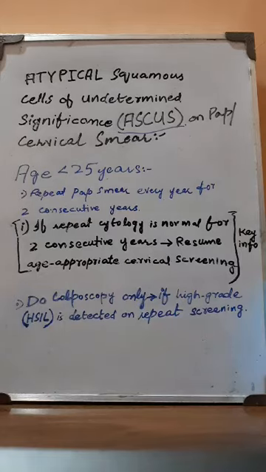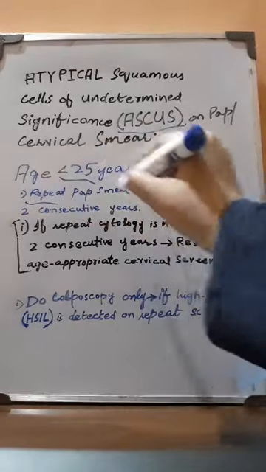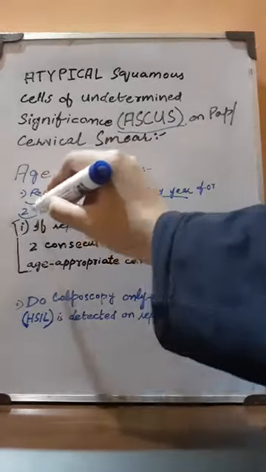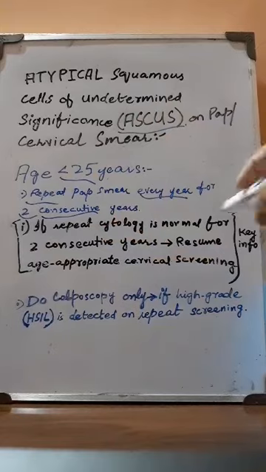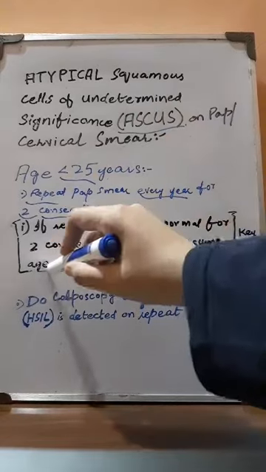So it typically depends upon the age. When the age is less than 25 years, what we need to do, we need to repeat the PAP smear every year for 2 consecutive years. Okay, so the guideline here says that we need to repeat PAP smear every year for 2 consecutive years, right? And if cytology is normal for 2 consecutive years, then we need to resume the age appropriate screening.